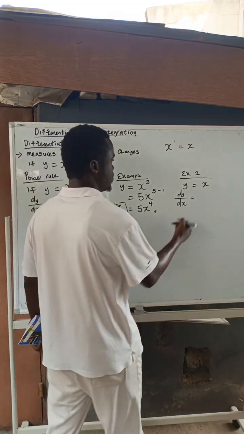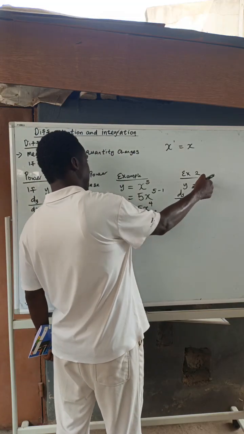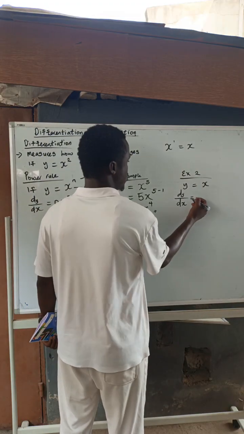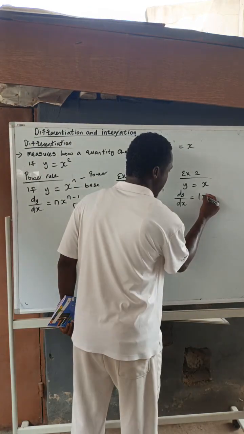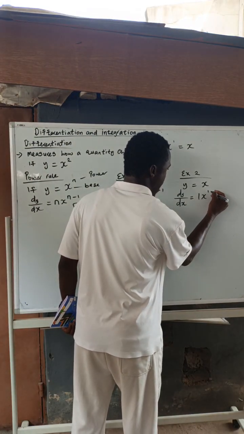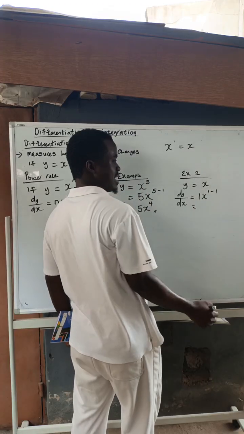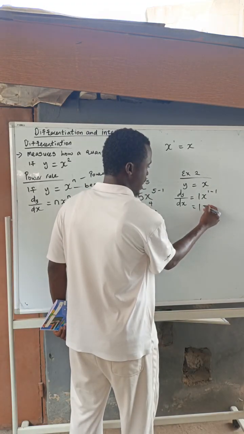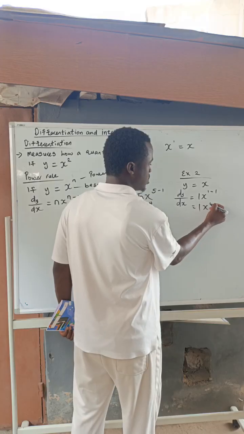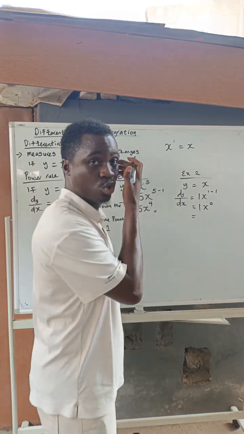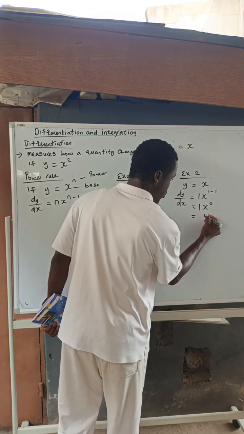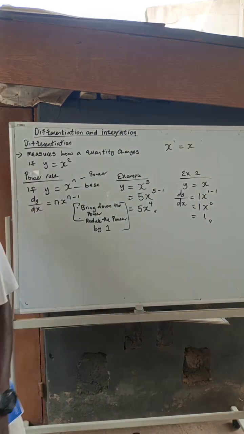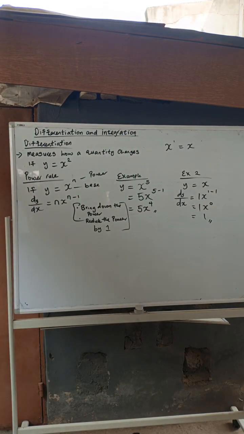So now if I'm going to do this, this becomes 1 multiplied by 1 because there's a 1 here as well. So this gives me 1, and I'm going to have 1x raised to power 1 minus 1. 1 minus 1 gives me 0, and any number raised to the power of 0 is equal to 1. So 1 multiplied by 1 gives us 1. So our dy dx for this is actually 1.